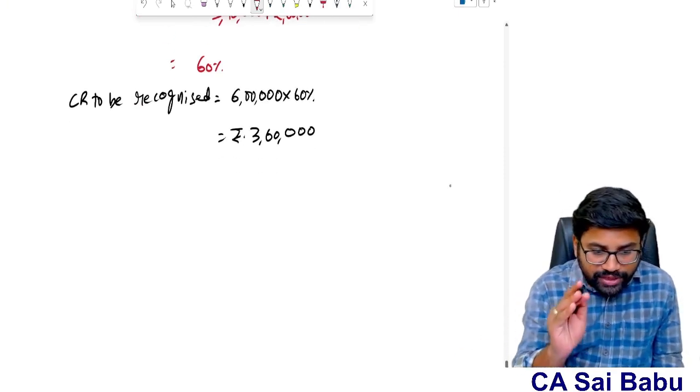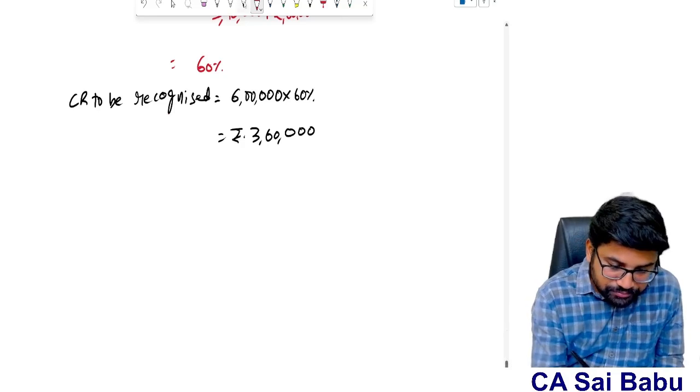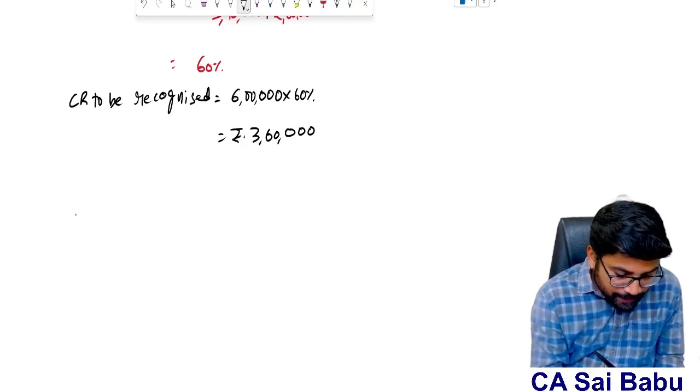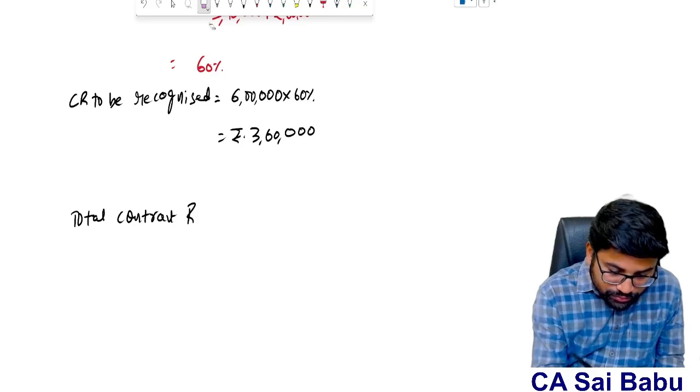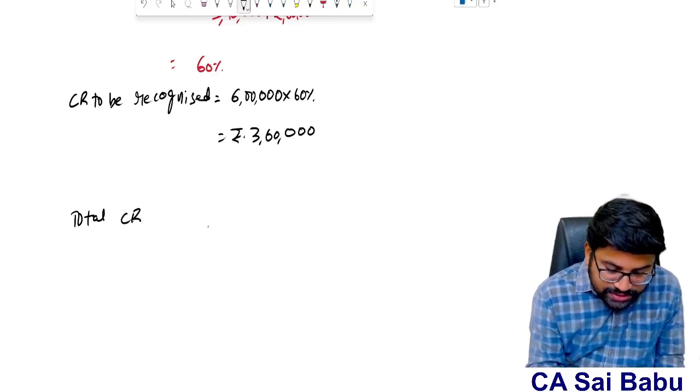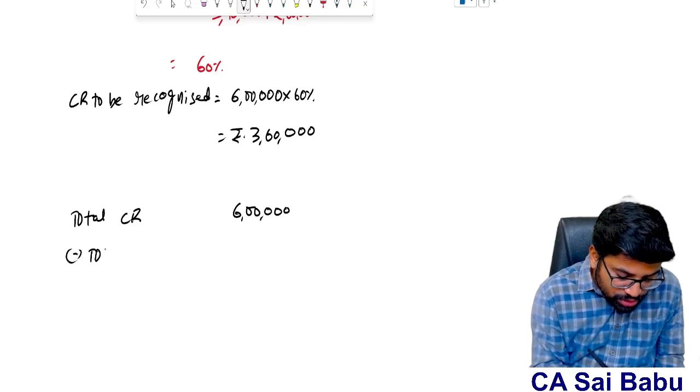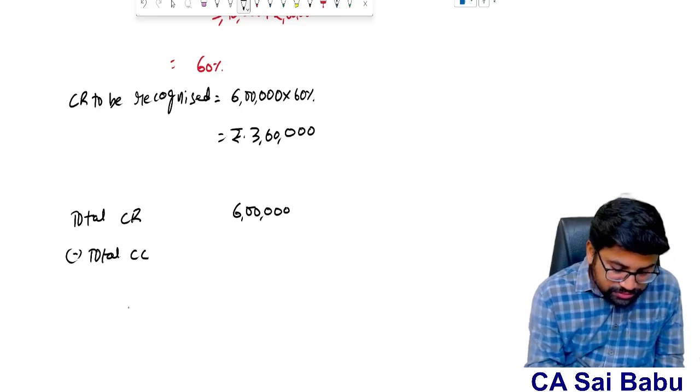If you observe carefully, sir, in this case, total contract revenue is 6 lakhs. What is the total contract cost?